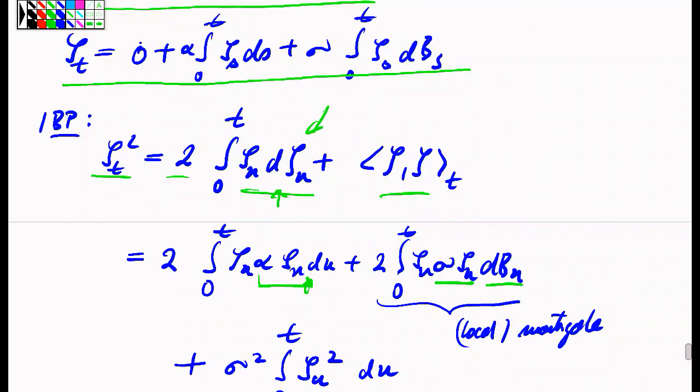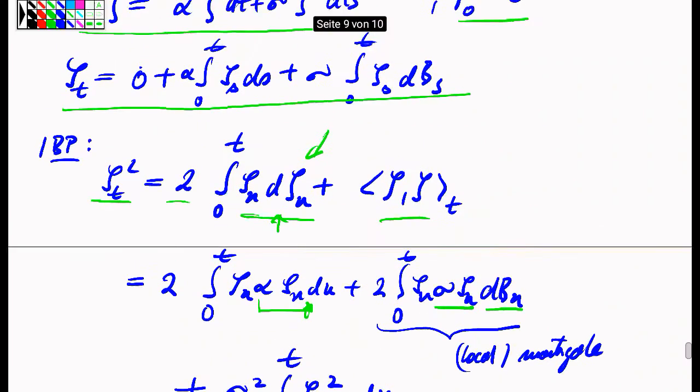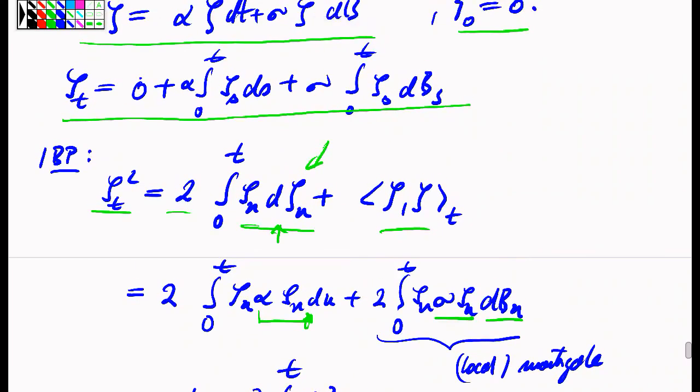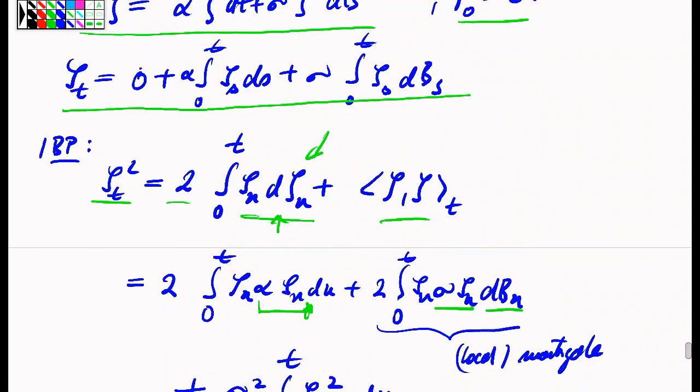This is the infinitesimal shorthand notation for actually an integral equation, which is correct by the associativity of the Stieltjes integral.